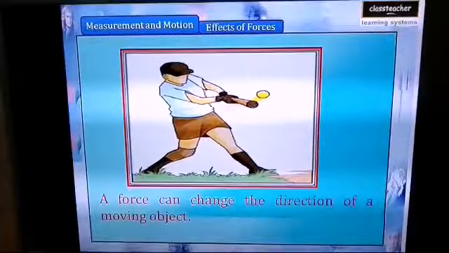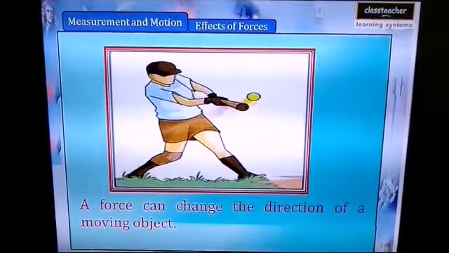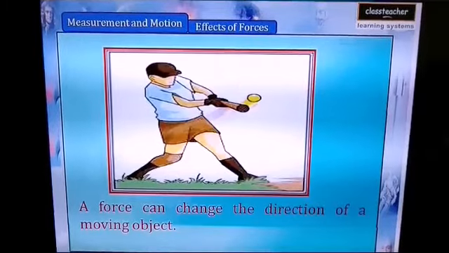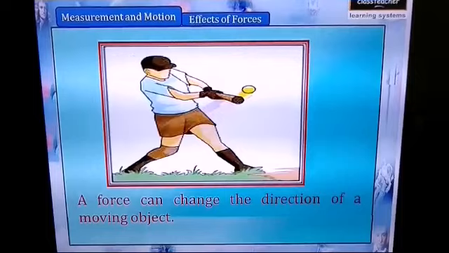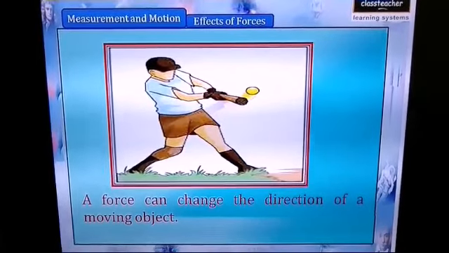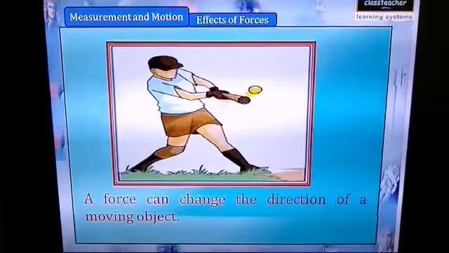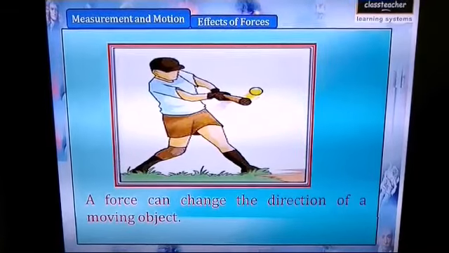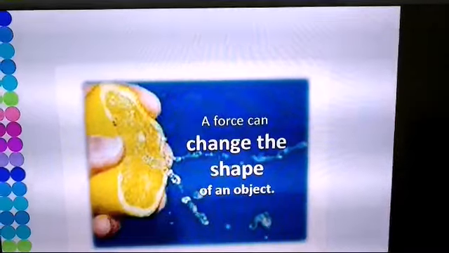This is another example to show that force can change the direction of a moving object. You can see a ball is being thrown towards a player and the player hits the ball in some other direction, thereby changing the direction of the ball. So, force can change the direction of a moving object.